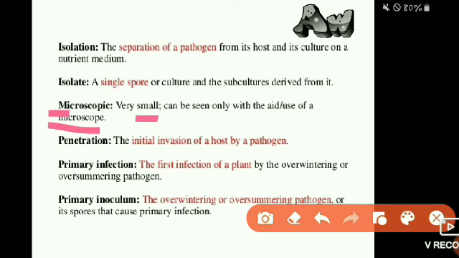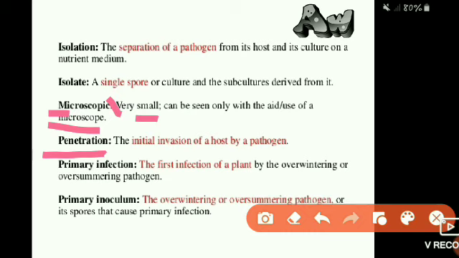Microscopic organisms can be viewed only with a microscope. For example, viruses cannot be seen by our naked eyes, or even in a compound microscope. They require an electron microscope for their observation and study. Such organisms are called microscopic organisms. The next term is penetration.